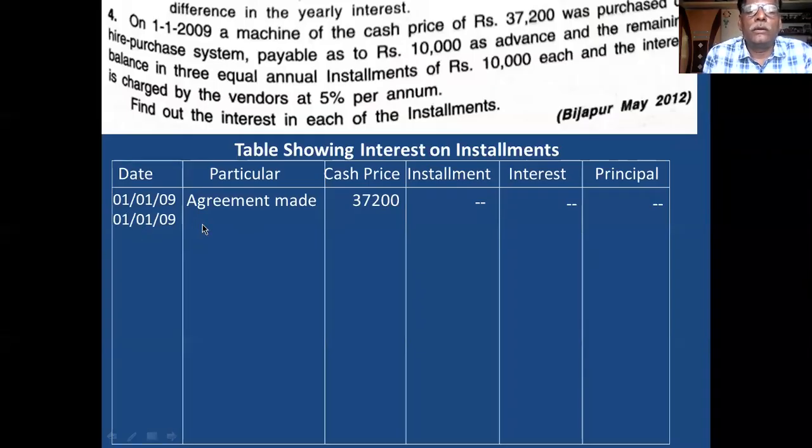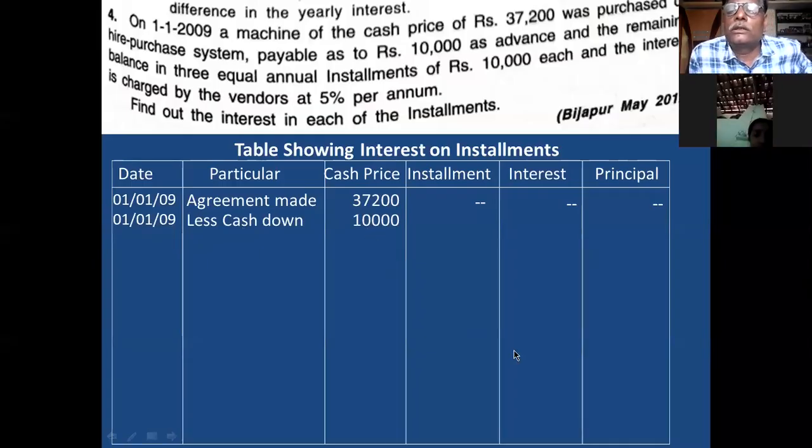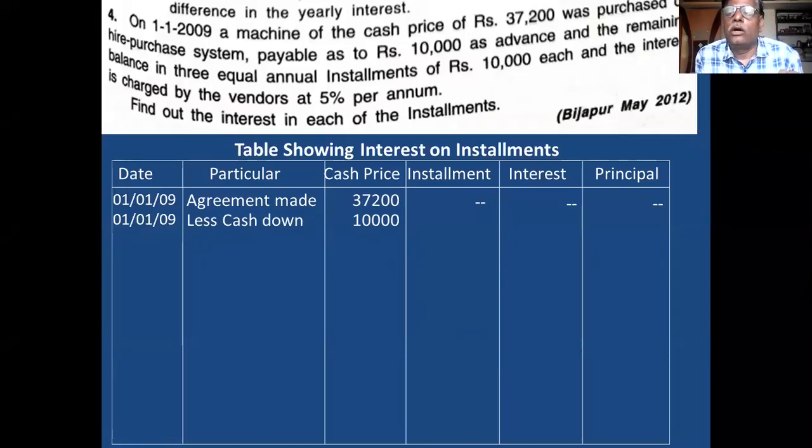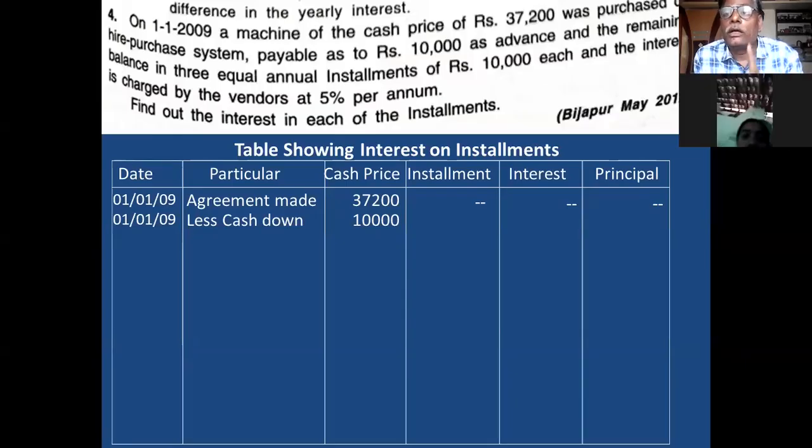So on the same day, less cash down 10,000 advance. And this advance or cash down, remember this point, cash down or advance is treated as one installment, but this installment will not include interest. This is the point you remember.